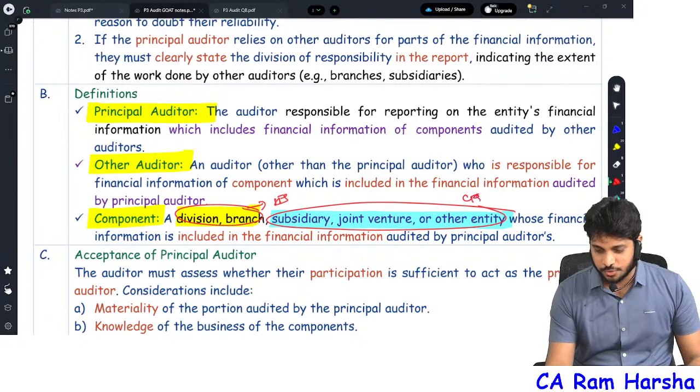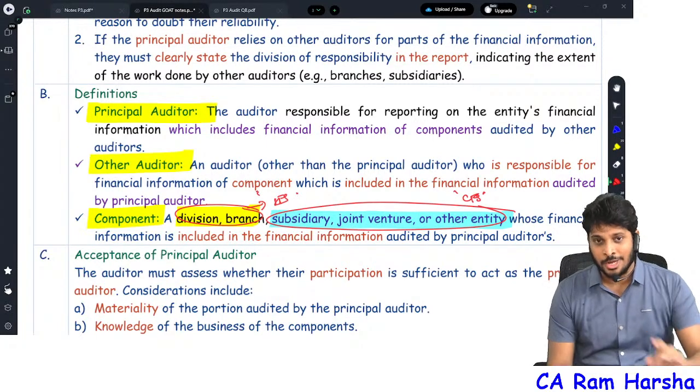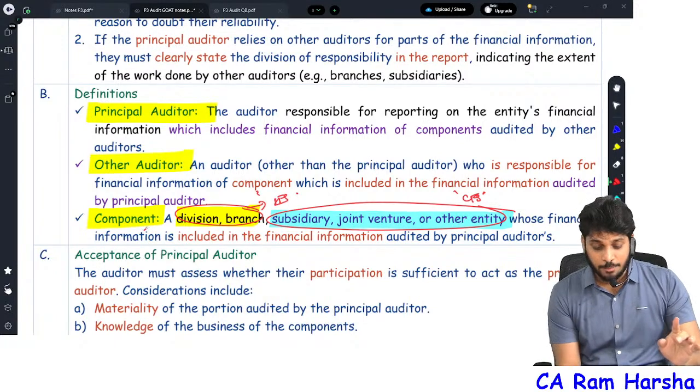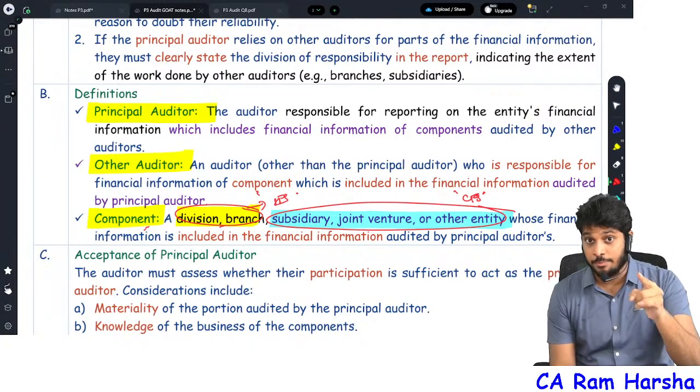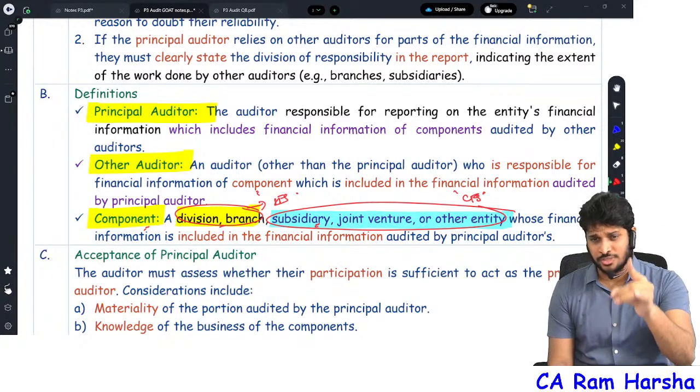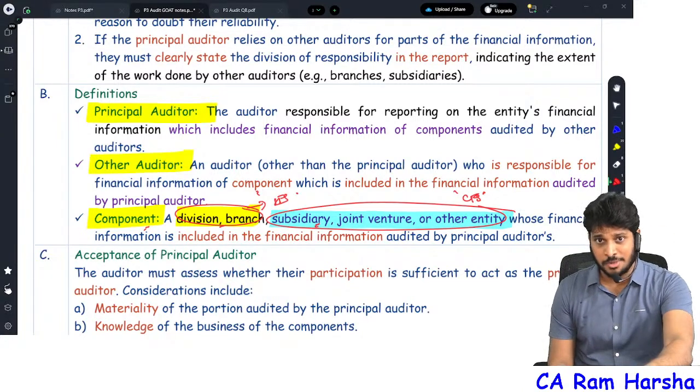Subsidiary and joint venture are from the consolidation point of view. Tell me honestly, how many of you know this difference? Standalone, the component definition: division and branch is a component from the standalone point of view. Subsidiary and joint venture are from the consolidation point of view. How many of you sincerely know it? Please give it as a comment.